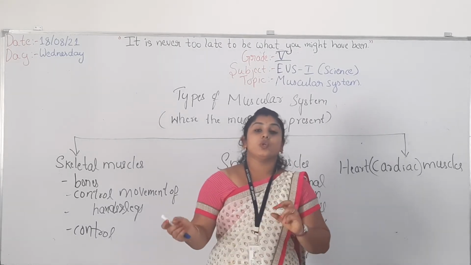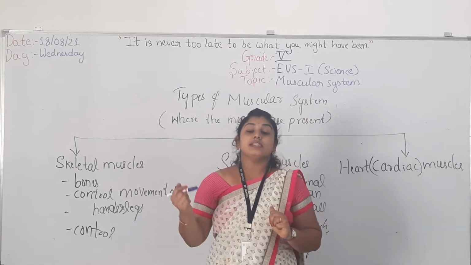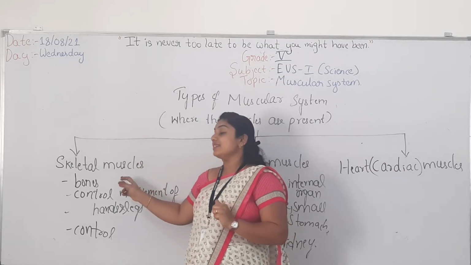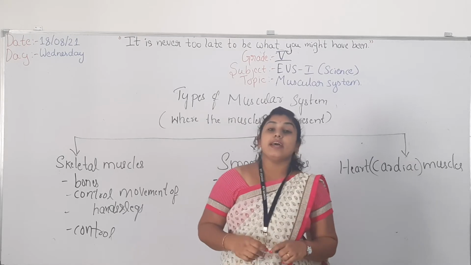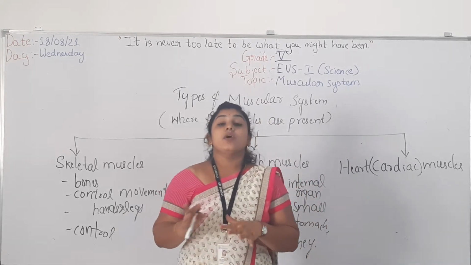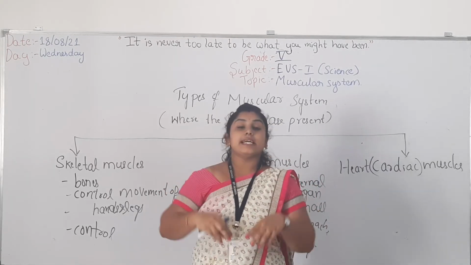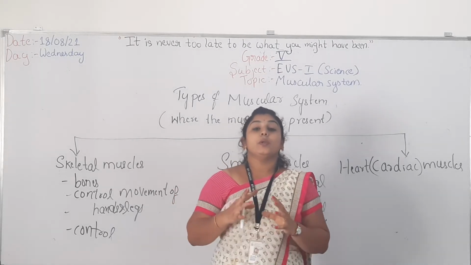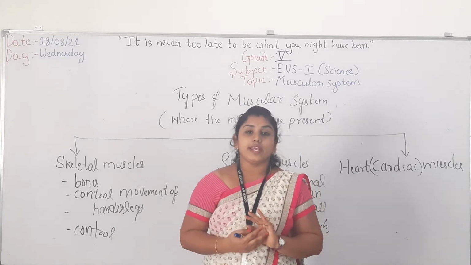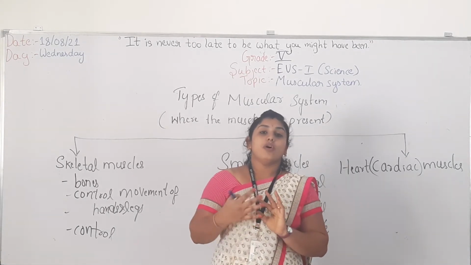The muscle that is attached to the bone is called skeletal muscle. Smooth muscles are not attached to the bones. Instead they are in the walls of the internal organs to protect the organs.